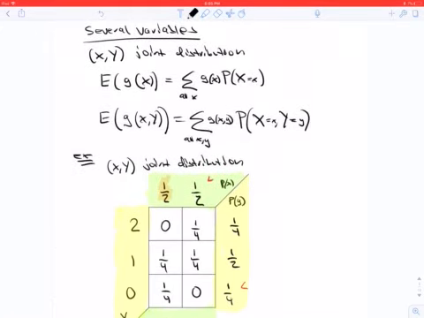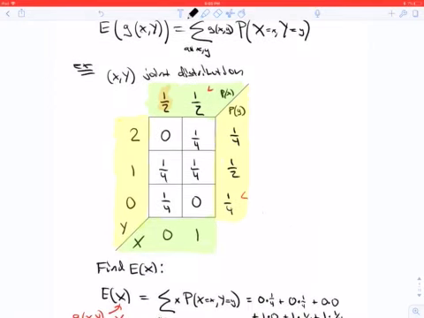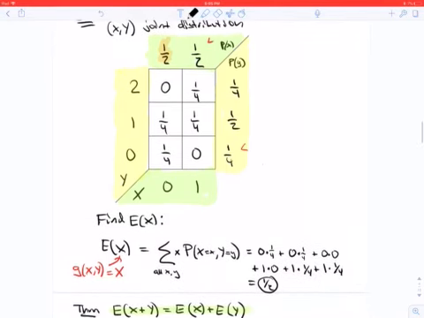So now let's say that we have several variables. So X and Y have a joint distribution. The formula for the expectation of a function of two variables is very much the same as for one variable. Let's take a look at this in an example. Say that XY is a joint distribution where X takes the values 0 and 1, and Y takes the values 0, 1, and 2.